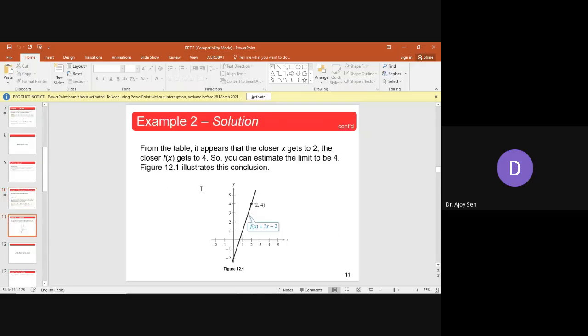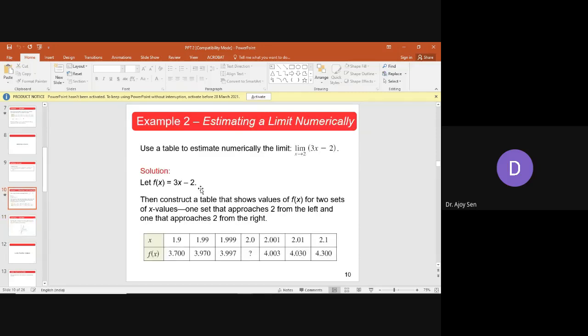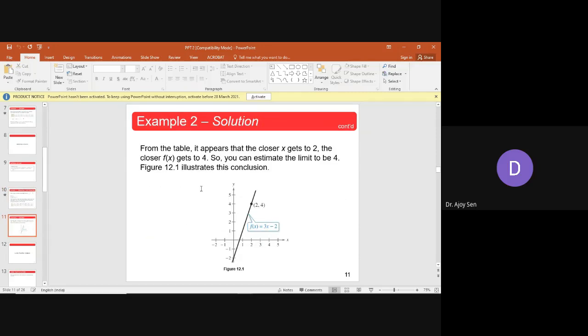If x is going closer towards 2, this is our x line, this is our y line, and this is the value x equals 2.